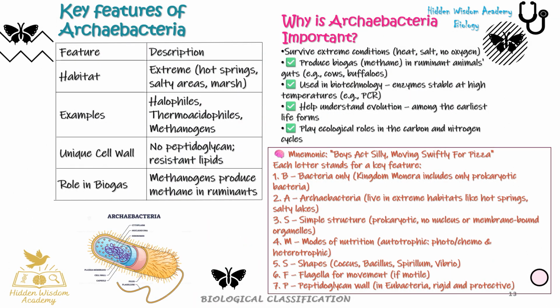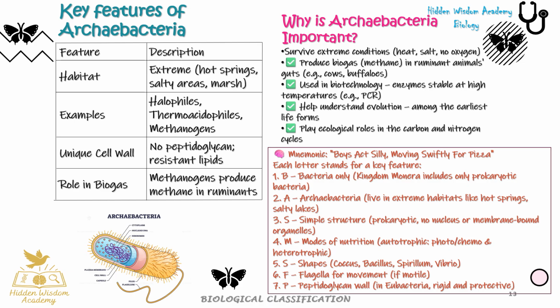Key features of Archaebacteria, and their description. Habitat of Archaebacteria is they survive in extreme places: hot springs, salty areas, marsh. Examples are Halophiles, Thermoacidophiles, Methanogens. They have a unique cell wall which contains no peptidoglycan, it is resistant, made of lipids. Their role in biogas is Methanogens produce methane in ruminants.